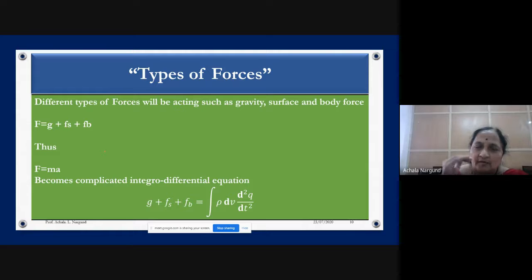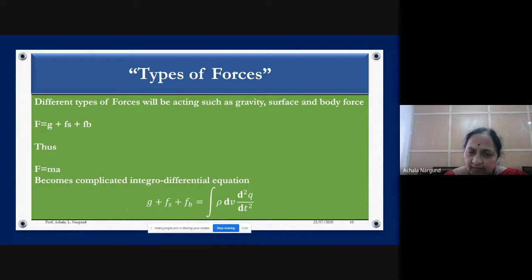So then we have to consider the type of forces also. Think that F is the gravitational force, some body force, some surface force. So three forces are there. Simple, I'm not writing the forces also. Forces also have to be written in terms of stress and strain. So if I go on writing those things, then this simple equation F is equal to ma, how is it looking?